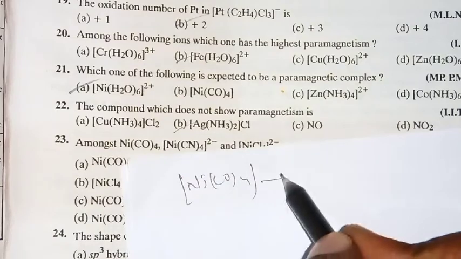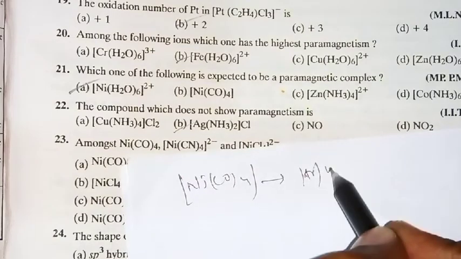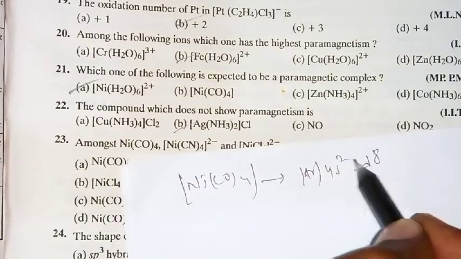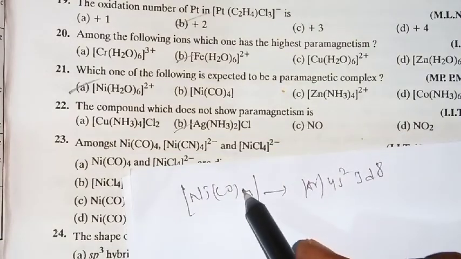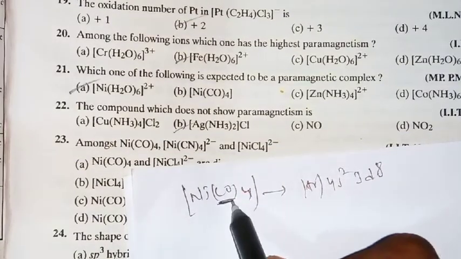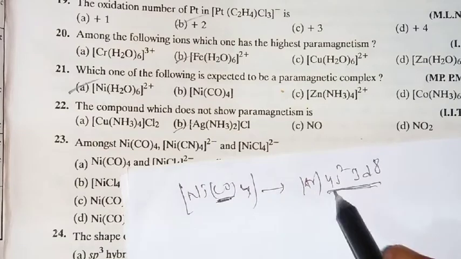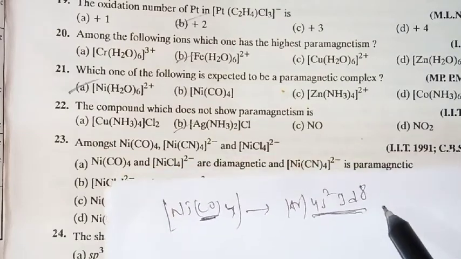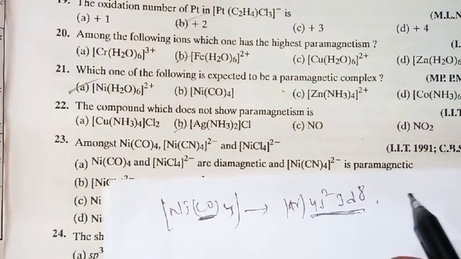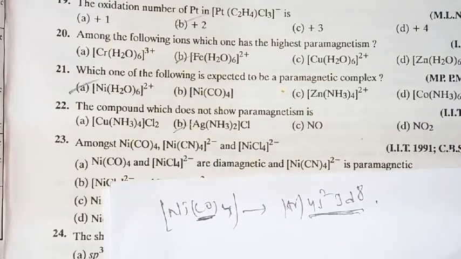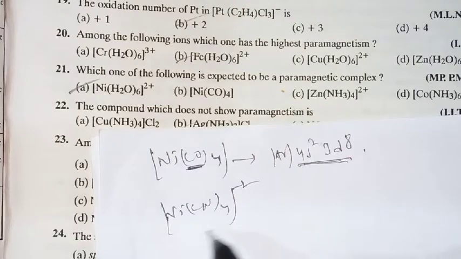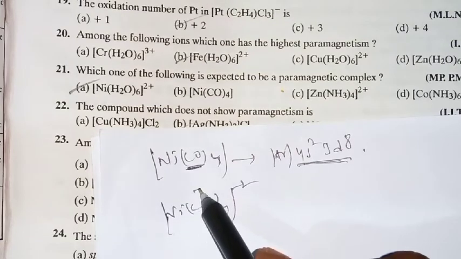What configuration do you get here? Argon 4s2 3d8. But because of the strong ligand nature, regrouping takes place. That means will you get any unpaired electrons here? Definitely no.